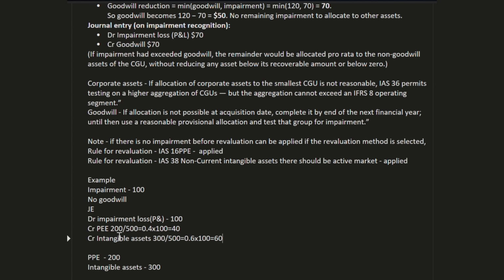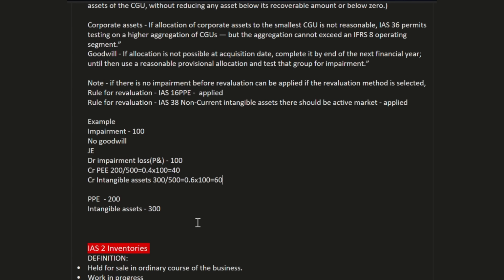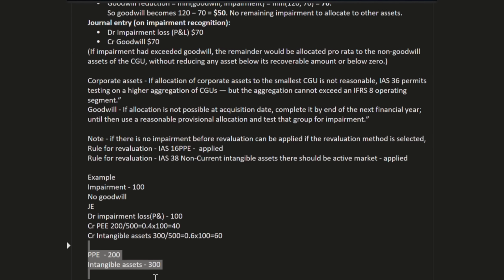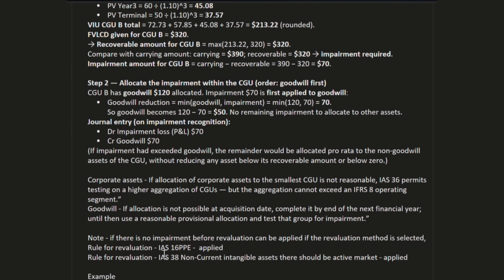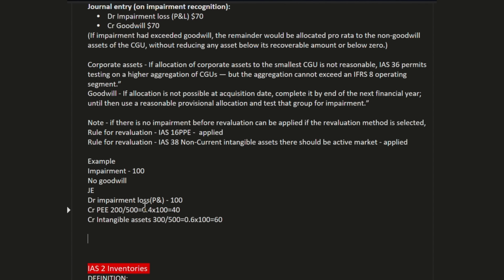So we took the example of DR impairment loss and CR PPE, with PPE value 200 and intangible asset value 300.